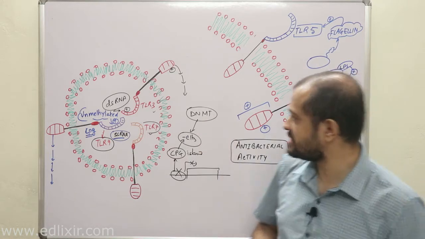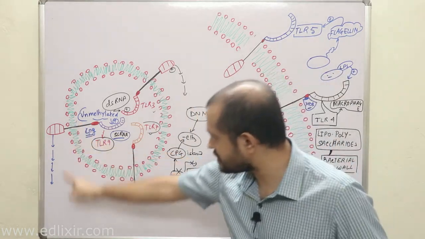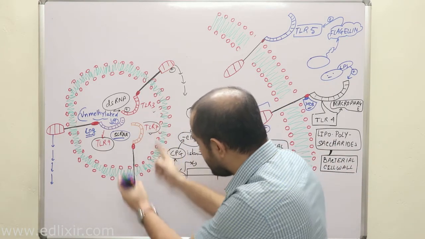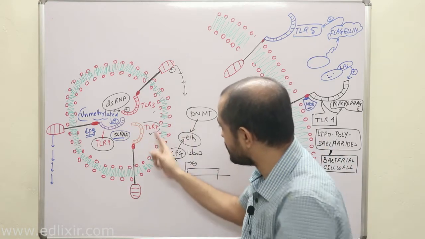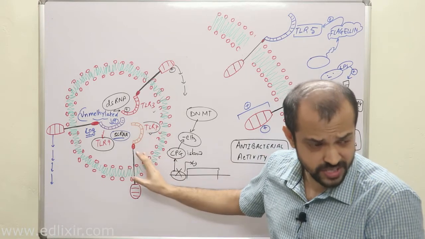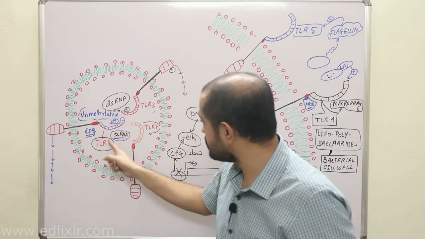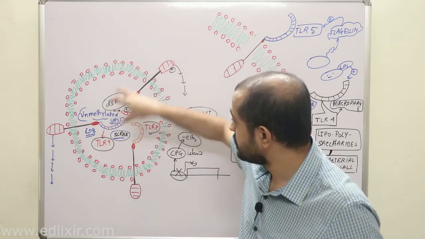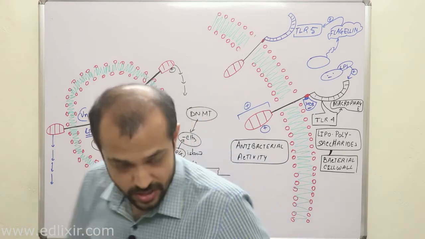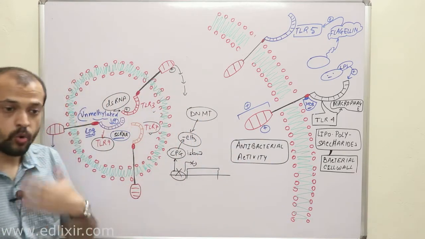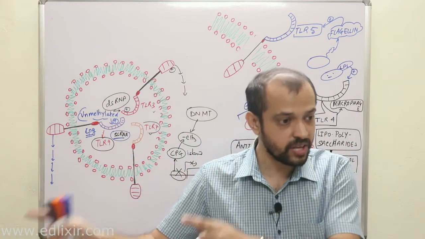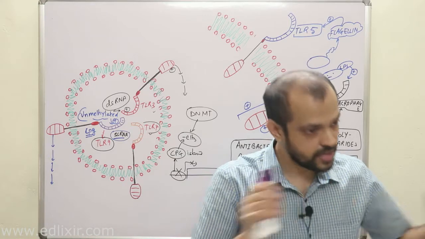Now, the interesting part you need to understand is this: all these TLRs start the downstream signaling when they form a dimer. Suppose this is TLR7. That means two TLR7 are required for the downstream signaling. And two TLR9 are required for detection of unmethylated CpG and starting of downstream signaling. They are always forming homodimers. Whenever you talk about TLR signaling, you should understand that it starts from a homodimeric or heterodimeric form.